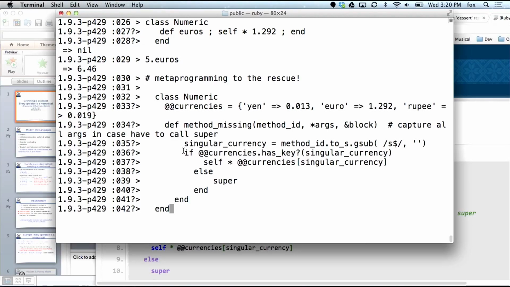Minds are slowly being blown. I can feel it from across the screen that minds are being blown. Let's actually see what happens here when we do this. I will copy that code. I'm back in the interpreter.